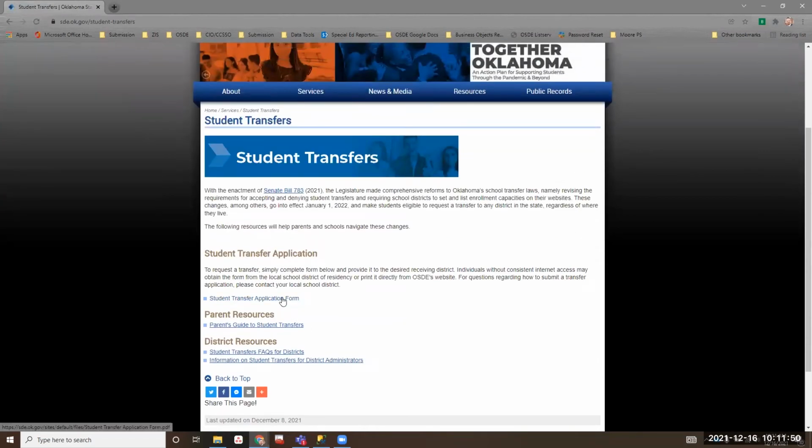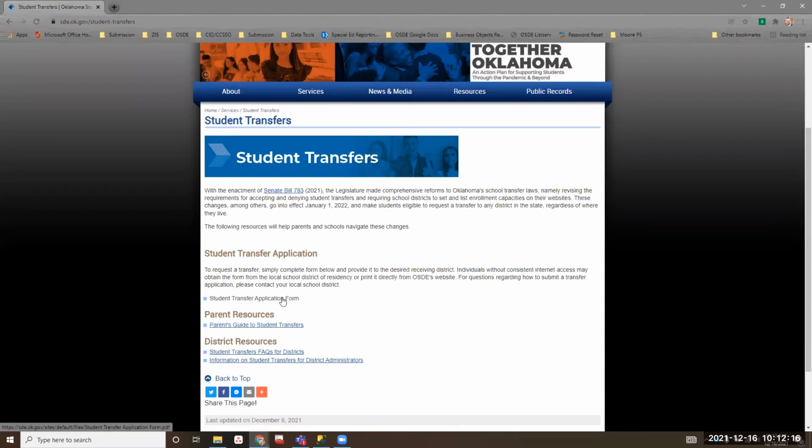This is a printable form of the student transfer application form, but that will turn into the actual form that parents would click to go in and submit a transfer request. That form that they fill out electronically on our website will transfer all that data into the system, so you won't have to come here and look at this.